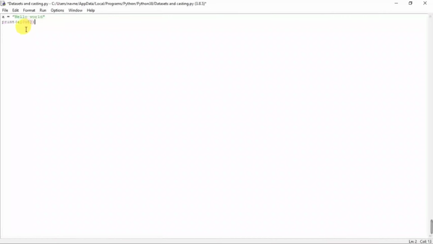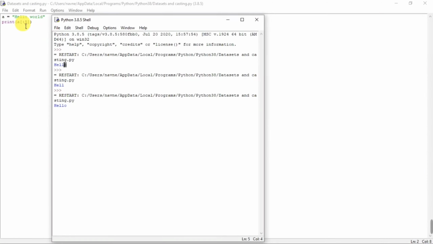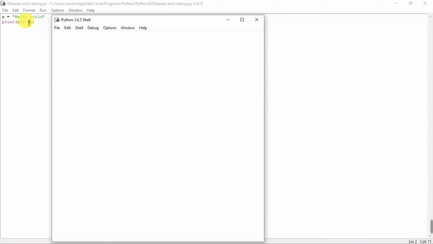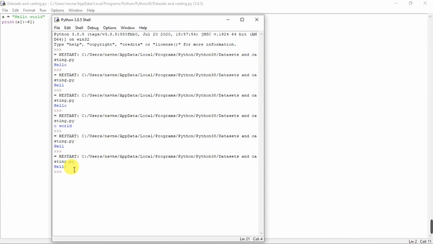So there is more than one way to do this. Instead of putting the 0, we can just do this. So this means that the number will go from 0 till 5. So the default value is 0. Now if we try running it, it's the same hello. We can also do one thing, that we can go from the -1. So this is -1, this is -2, this is -3, this is -4, this is -5, this is -6. It says hello.